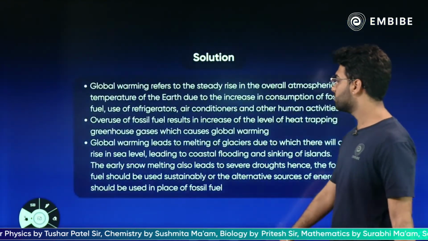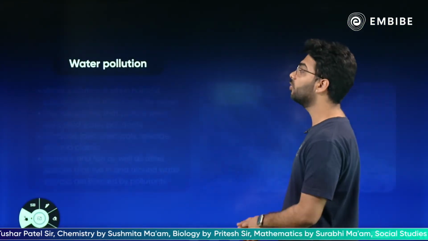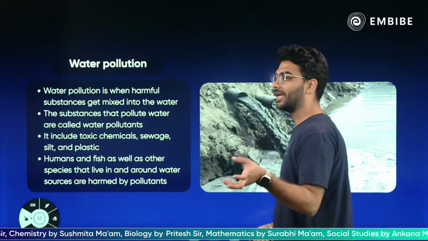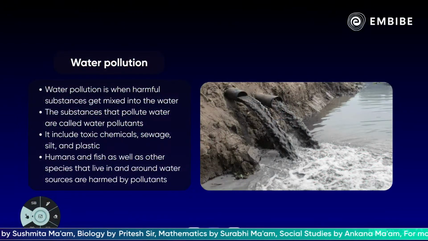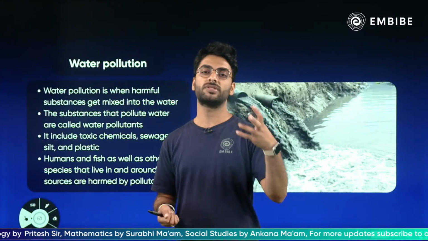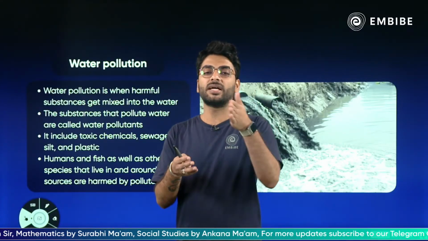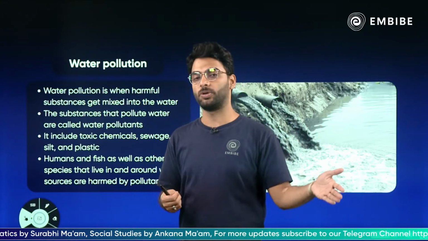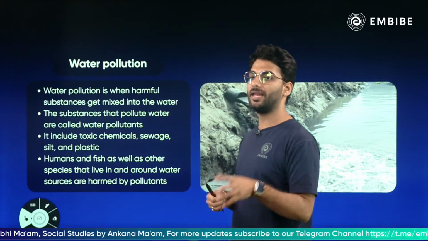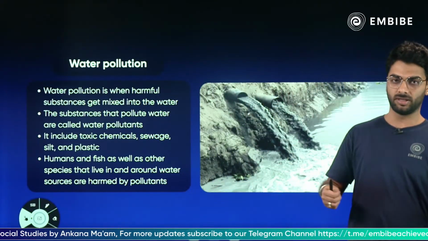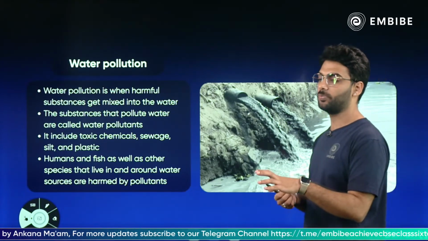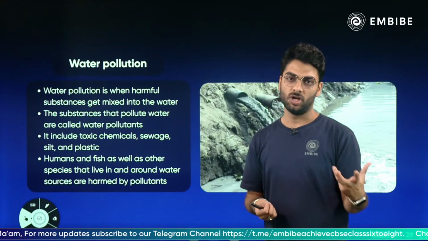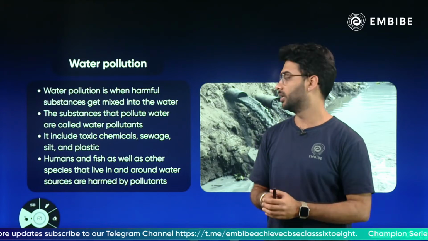Now, with this we move ahead and we talk about water pollution. Just like the presence of contaminants in air is air pollution, the presence of contaminants or harmful substances in water, making it unfit for use, is called water pollution. Water pollution again has natural as well as man-made reasons. The natural reasons of water pollution will be soil erosion. Soil erosion causes water pollution, right?